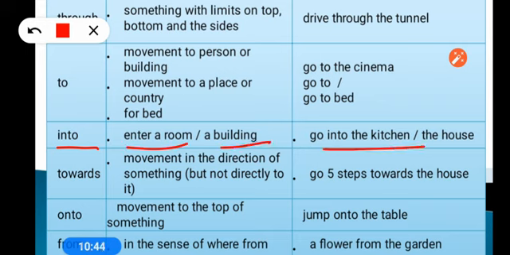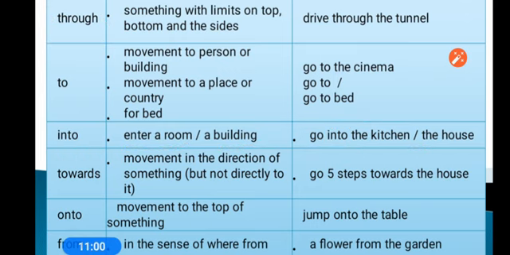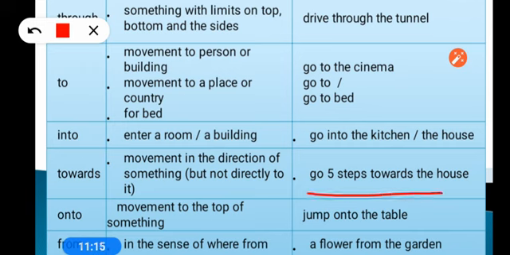So go into the kitchen, it means you want to mention that action. Go into the house, go into the particular place. A cat fell into the well, it means it was not already in the well, you saw that it fell into the well. This way we use into. Next one is towards. Towards is used for movement in the same direction, not exactly to the particular point but in the same direction. Go 5 steps towards the house, it means not exactly to the house but you move in the same direction, so that will be towards.